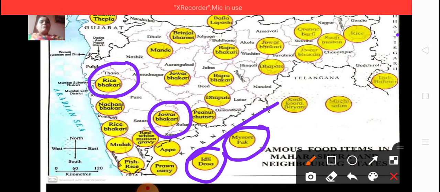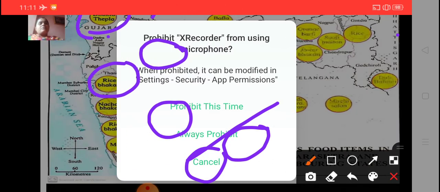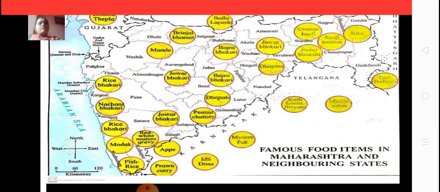Now if you go here, see Nasik. In Nasik, mande is a famous food item. It is a kind of puran poli only, a sweet dish. So mande is a famous item in Nasik. This map you can refer to in your textbook. See here, if you go to Gujarat, up here, that you cannot see, but I'll tell you afterwards. I have written it separately, don't worry. One minute. So here dhokla and thepla are the famous food items of Gujarat.